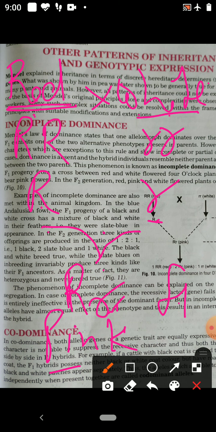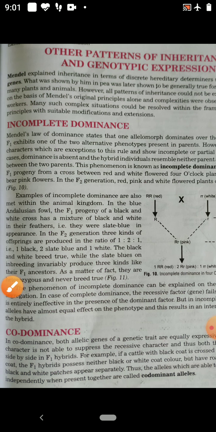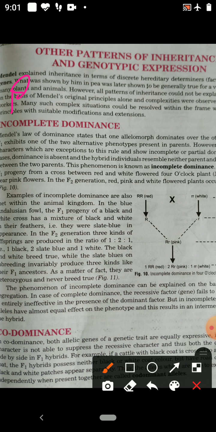And when the F1 pink flowers are self-pollinated, crossed among themselves, the progeny of the F2 generation were produced, with red, pink and white. The ratio of red, pink and white is 1:2:1.